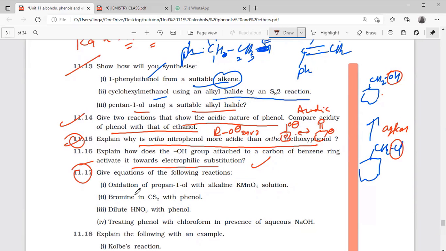Give equation for the following reaction. Oxidation of propanol with KMnO4. Just now I explained to you. The reaction cannot stop there. It will go up to carboxylic acid. Propan-1-ol. Bromine in CS2 with phenol. Okay, chemical reaction not yet done here. Okay, up to 16th question you do it. If you have any doubt, up to 16, I will explain tomorrow. Then I will continue the chapter.